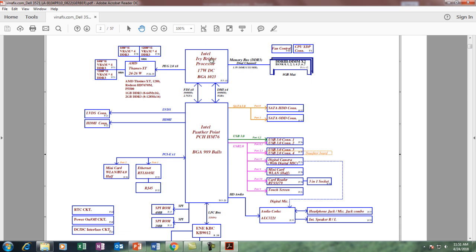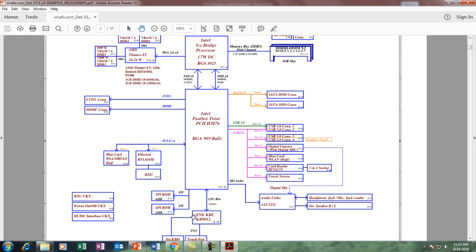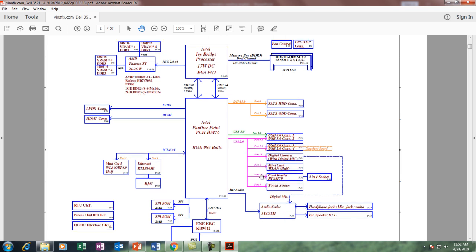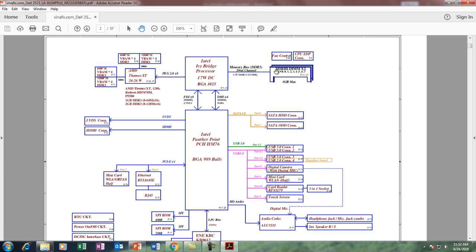This square is called the processor. The processor is Ivy Bridge, BGA1023 CPU socket. Then this one is the PCH HM76. Then this one is called the SIO KB9012. It's called a KBC. KBC means the keyboard controller. It's called the SIO, and this is the BIOS. It's called a SPI ROM. It's connected to the PCH, and this part is called the RAM. It's connected to the processor.